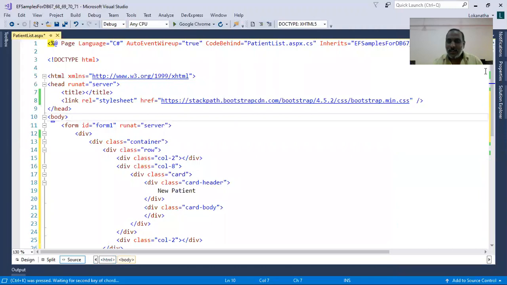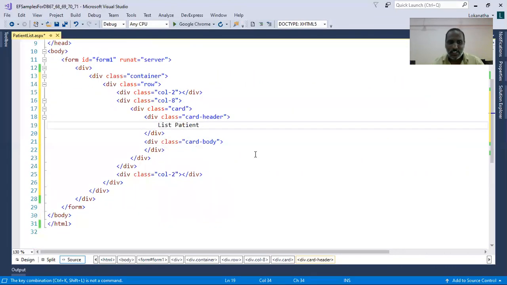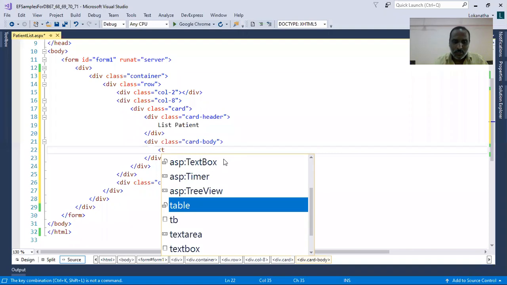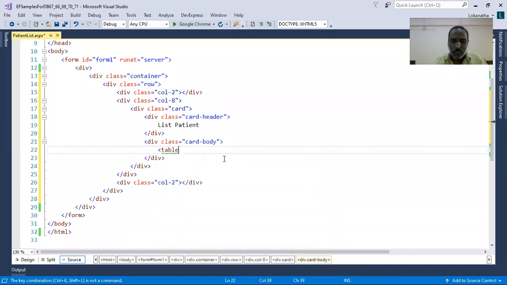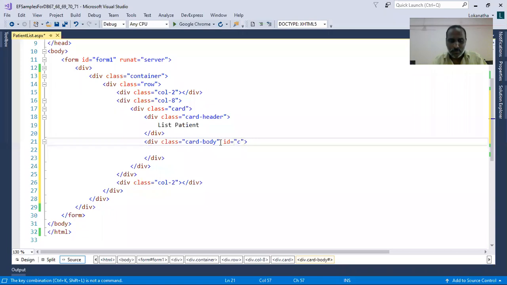Okay, so I'll use list of patients here. List patient. See, nothing related to Entity Framework as of now, I am still designing that UI. So inside the card body, I will try to create the table. So my table has to come here. But later we will do it. Table and all those things we'll do later. But as of now, I'll just use some ID for this card body,